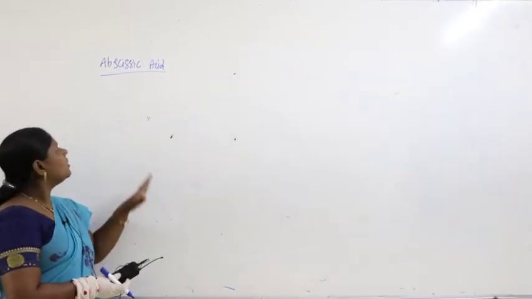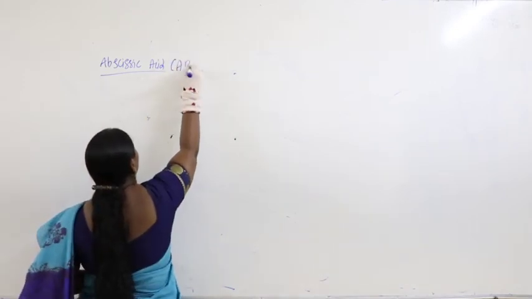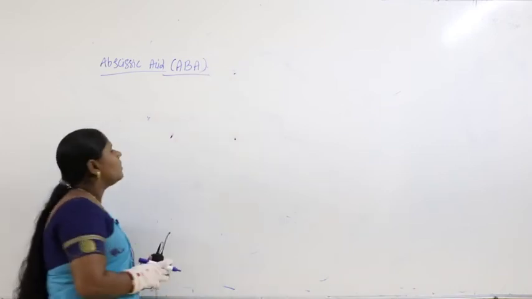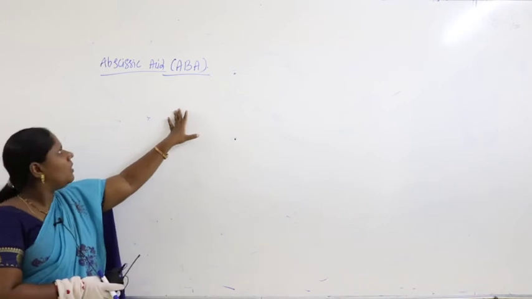Now, let us go with the next one, abscisic acid. Let us talk about the next one, abscisic acid.